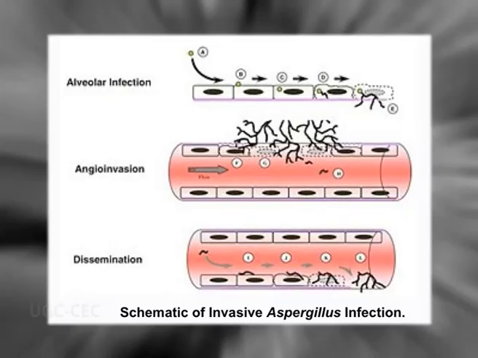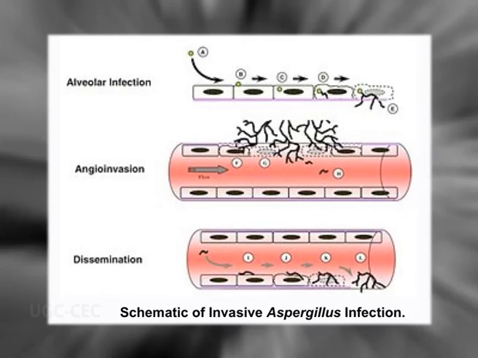Now coming to the phases of infection, you can clearly see that the alveolar infection is there, followed by what is called angioinvasion, meaning there is a blood vessel in the lung, so the fungal spore or the fungal mycelia will enter the blood vessel, and once it is inside the blood vessel, it will percolate to other organs, so it will spread or disseminate to other organs. Okay, so that is dangerous. It might lead to multi-organ failure. Now it is a very common phenomenon.